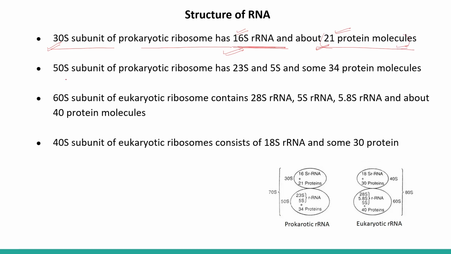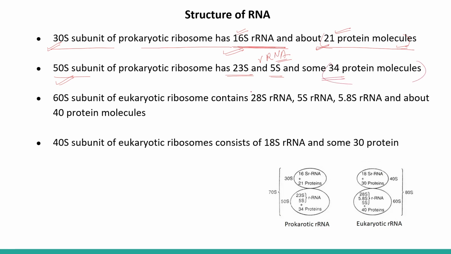The 50S subunit of the prokaryotic ribosome has 23S and 5S types of rRNA, right? These are the two different types of rRNA present in the 50S subunit, along with